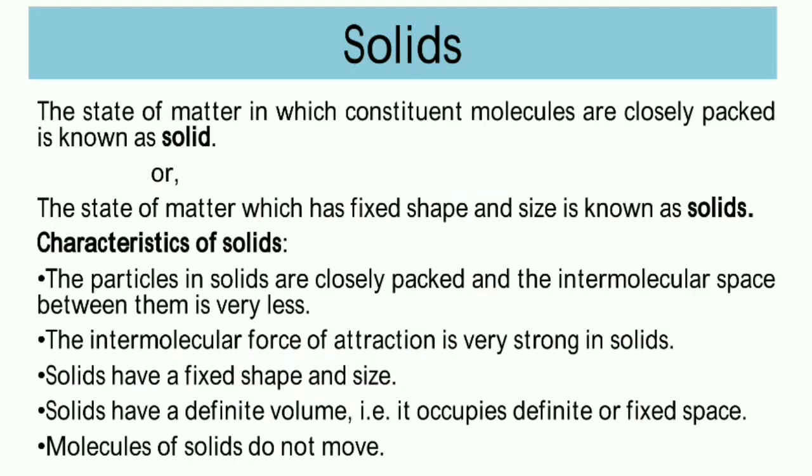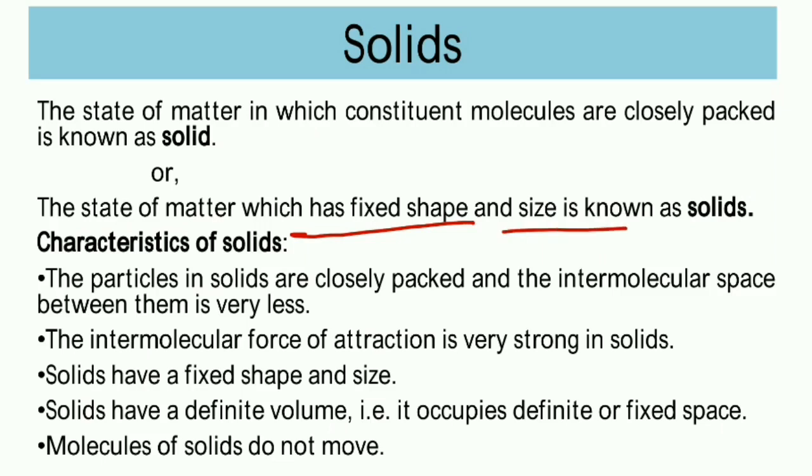Now we'll talk about solids. If anybody asks what do you mean by solid, or define solid, then what will you say? The state of matter which has fixed shape and size is called solid. Like a mobile.